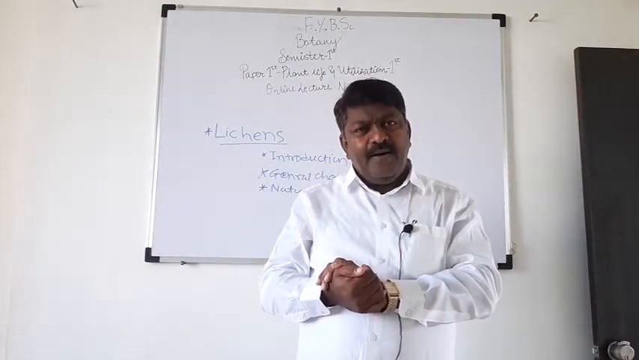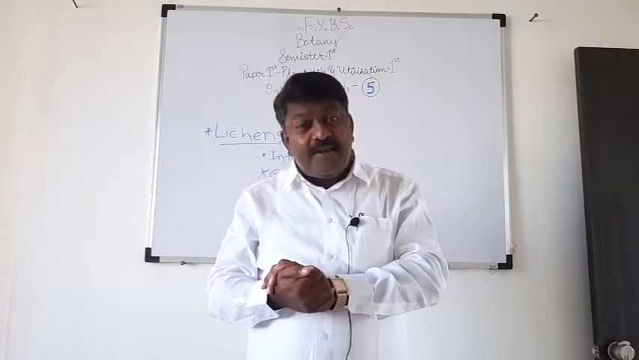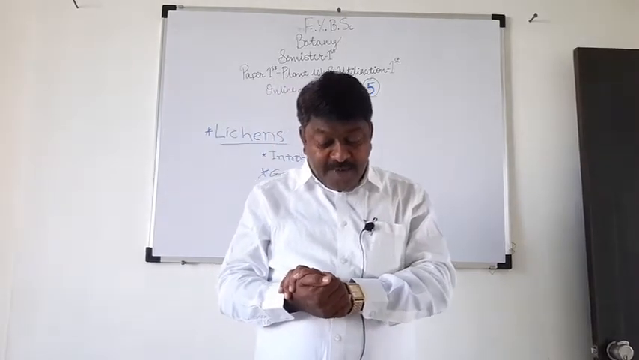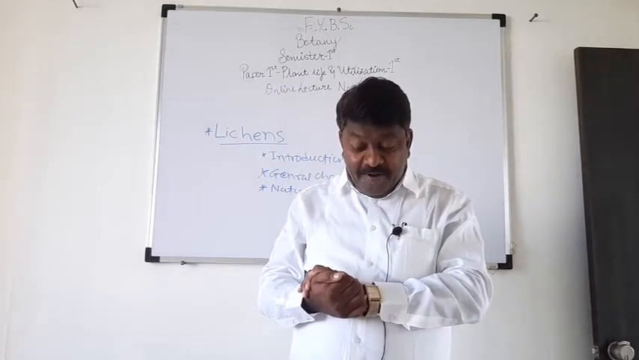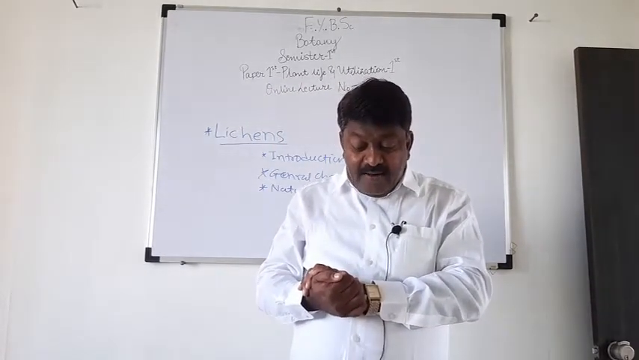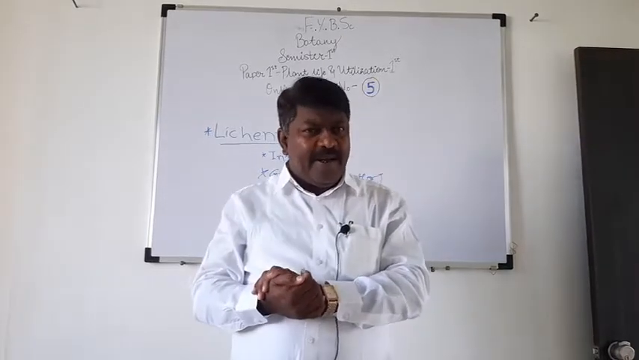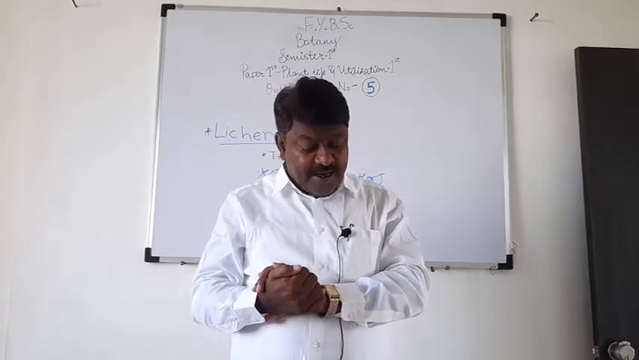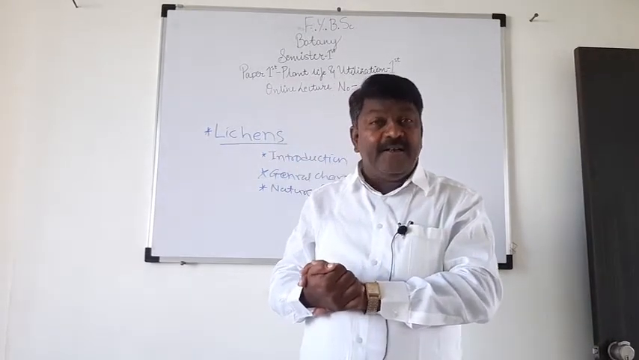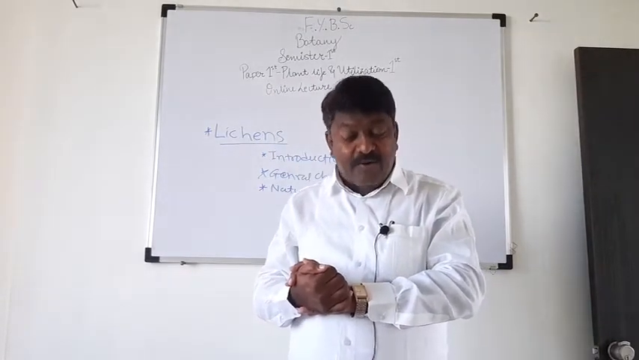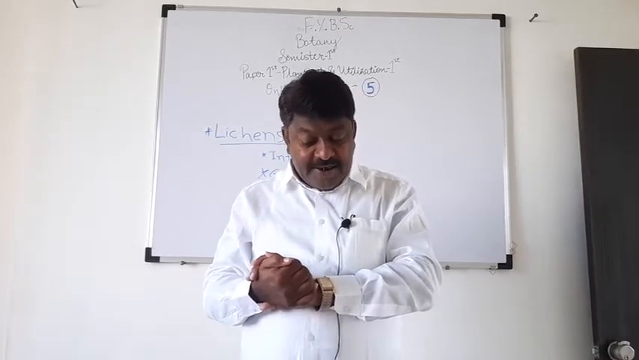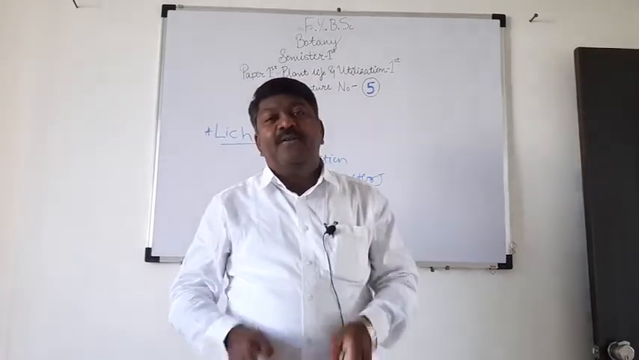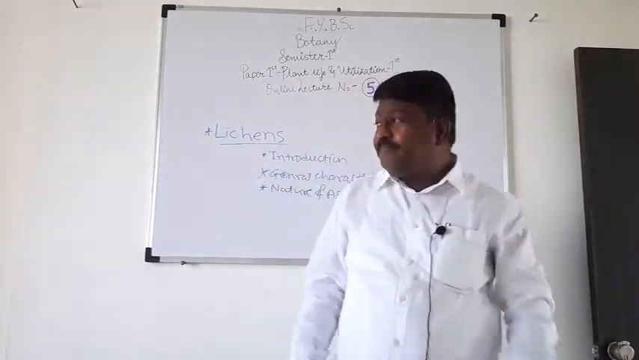And the last character is that sexual reproduction takes place by ascogonia and fructification. In some lichen, they produce fruiting bodies, and such fructification is disc-like bodies, and they are called perithecia and apothecia. This is about the general characters of lichen.